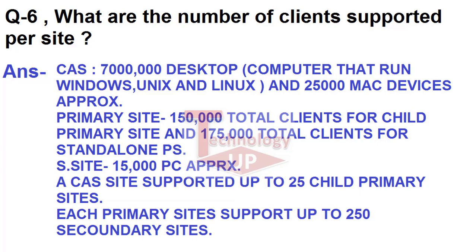A CAS supports up to 25 child primary sites. Each primary site supports up to 250 secondary sites. So that is the scenario for clients supported per site. So this was question number 6. Let's move to question number 7.